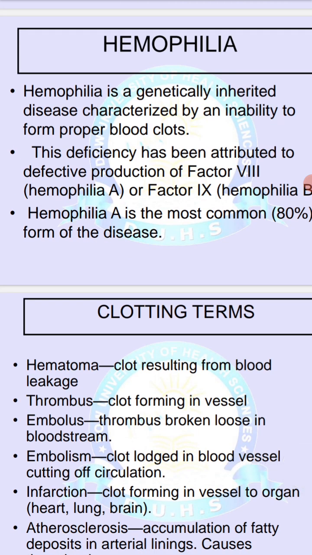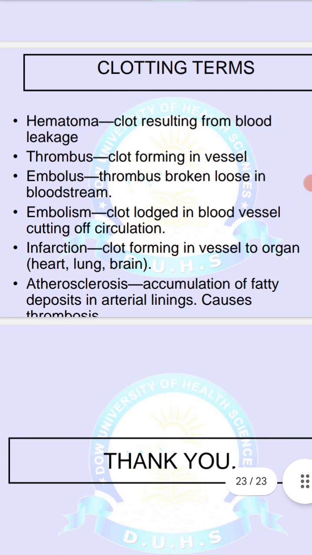Hemophilia is a genetically inherited disease characterized by an inability to form a proper blood clot. This deficiency has been attributed to the defective production of factor 8, hemophilia A, or factor 9, hemophilia B. Hemophilia A is the most common form, at 80% of cases.